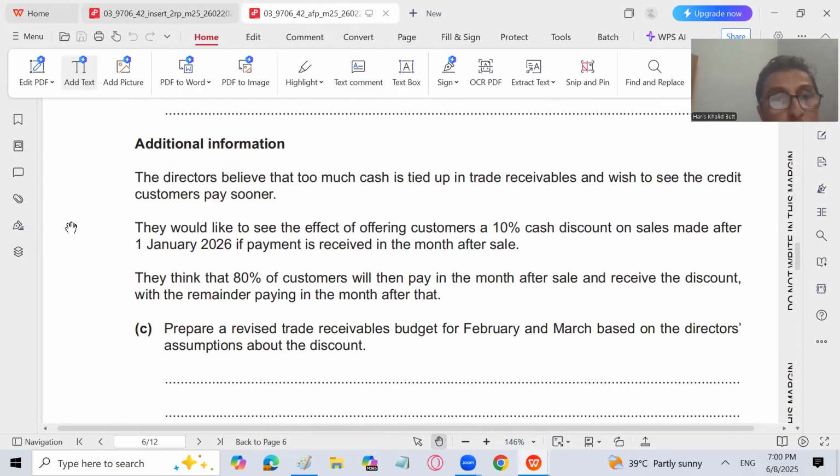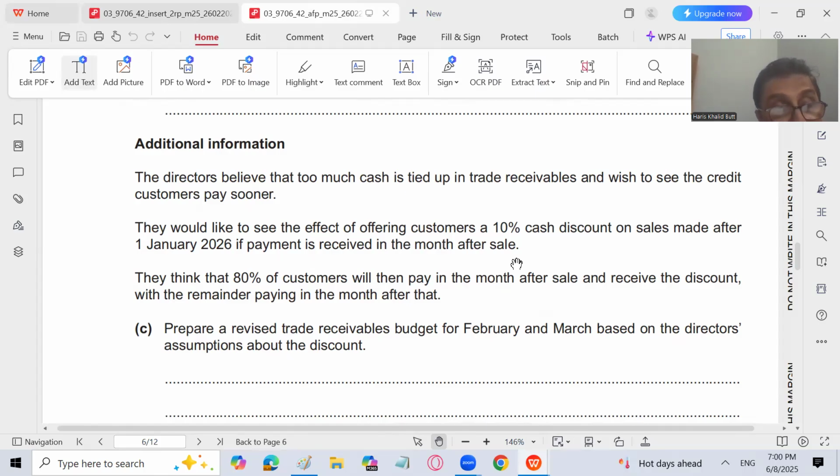The debtors believe that too much cash is tied up in trade receivables and wish to see credit customers pay sooner, because we are only receiving 20% in the next month and the remainder is paid after 2 months. So they want the credit customers to pay sooner. They would like to see the effect of offering customers a 10% cash discount on sales made after 1st January 2026 if payment is received in the month after sale.